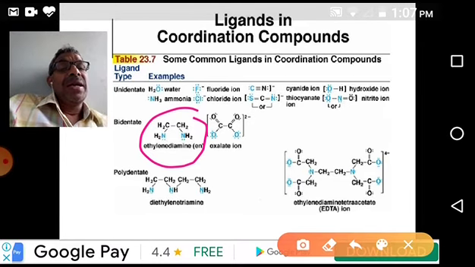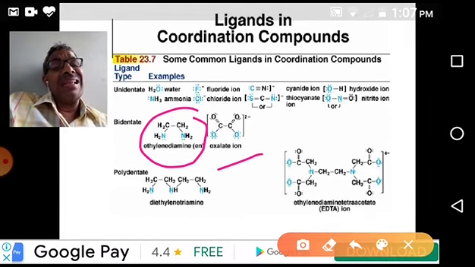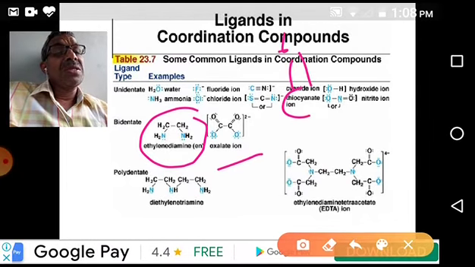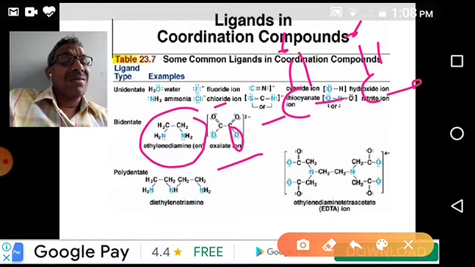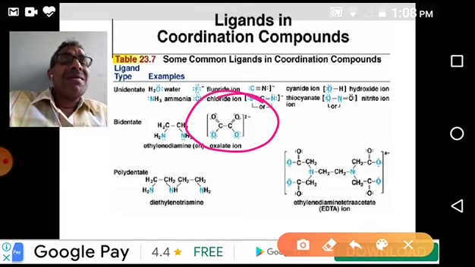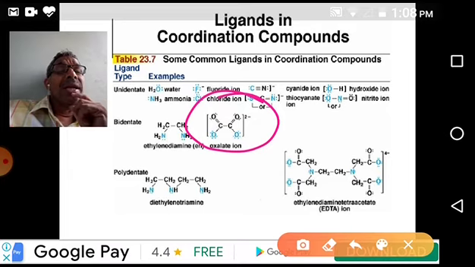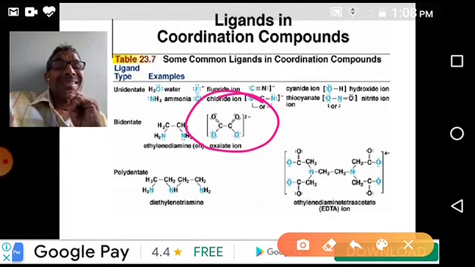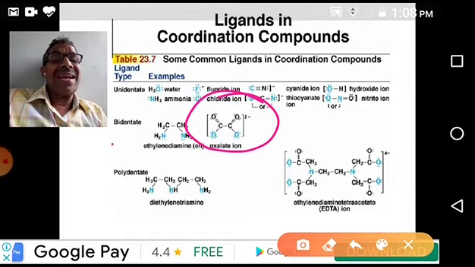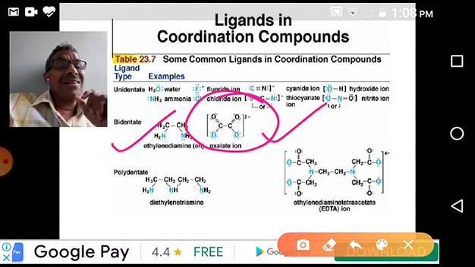Okay, ethylene diamine is one. Another is the oxalate ion. You know, oxalic acid has COOH groups. So this is COO minus, COO minus. This is oxalate. By this oxalate, it can also donate two electron pairs. That's why it is a bidentate ligand. So two examples for bidentate: one is ethylene diamine and the other is oxalate.